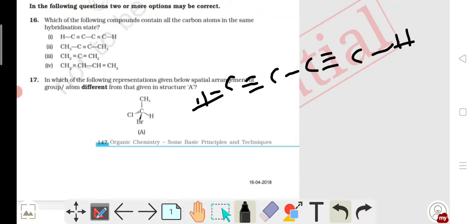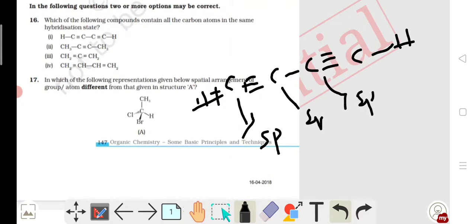As we know, hybridization is bond pairs plus lone pairs. Here there is one sigma bond, here also one sigma bond, so the hybridization is sp, similarly sp here, here also sp, because there is one sigma bond, with no consideration of the pi bond. So each carbon is sp hybridized.